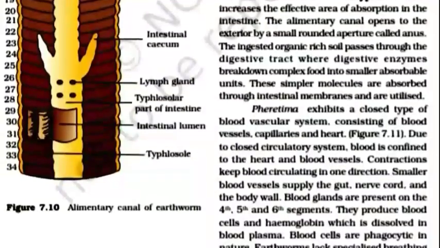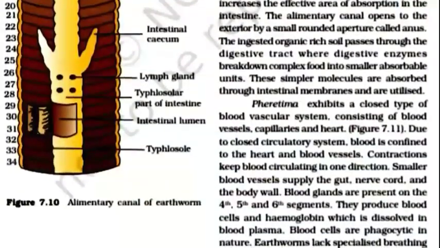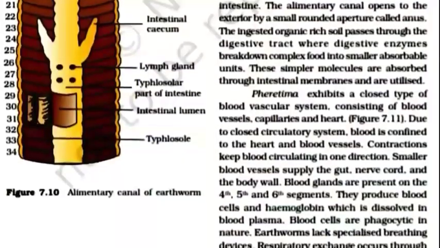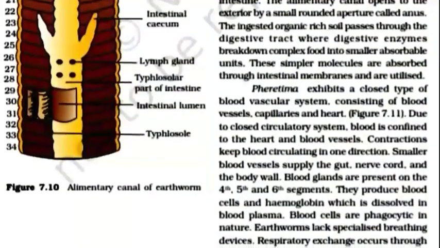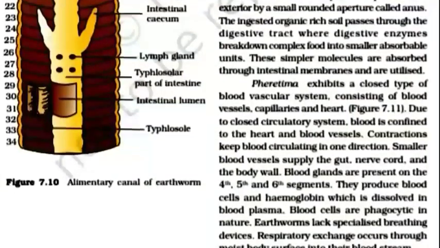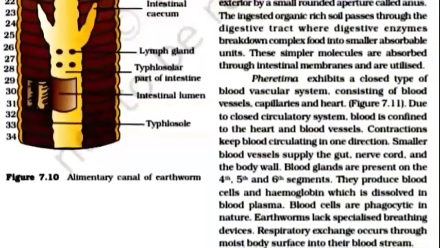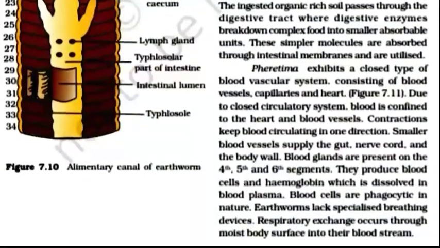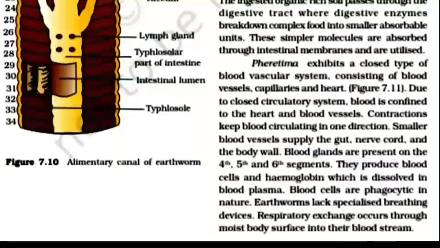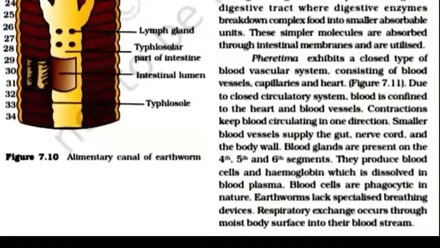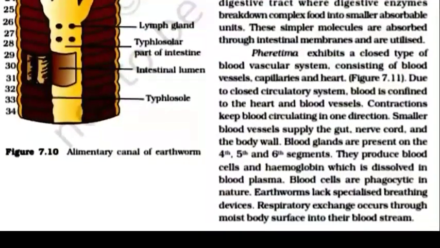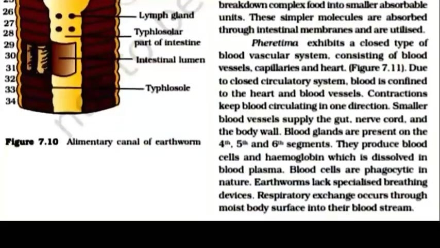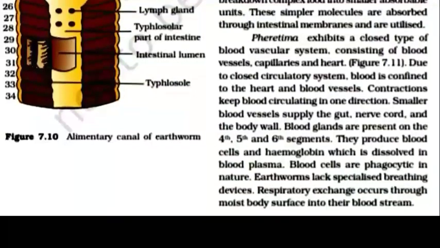Pheretima exhibits a closed type of blood vascular system consisting of blood vessels, capillaries and heart. Due to the closed circulatory system, blood is confined to the heart and blood vessels. Contraction keeps blood circulating in one direction. Smaller blood vessels supply the gut, nerve cord and the body wall.